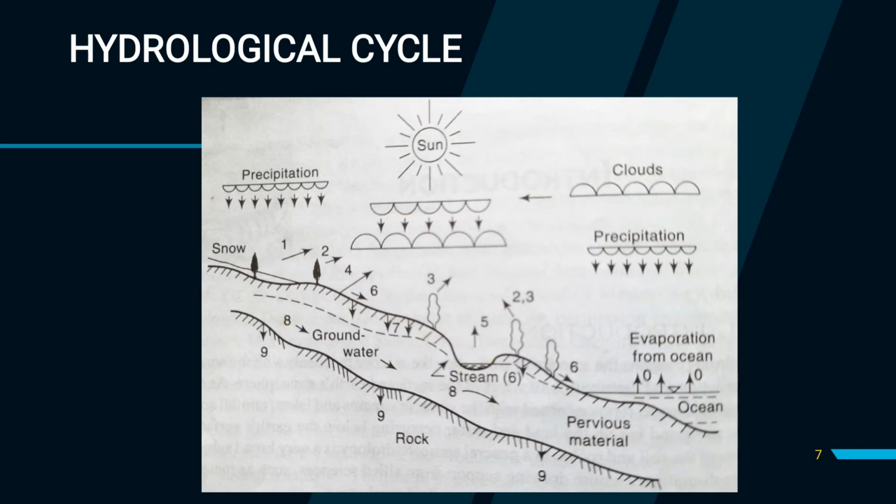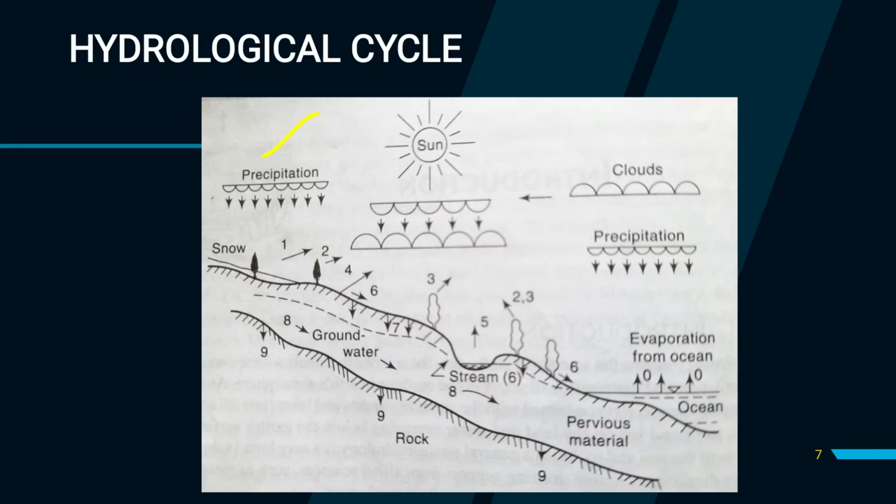So first let's discuss precipitation. What is this term precipitation? Precipitation means when water in the clouds, this is our clouds, becomes too heavy, the water falls back to the earth, to the land surface or to the oceans, etc. So this process is known as precipitation.